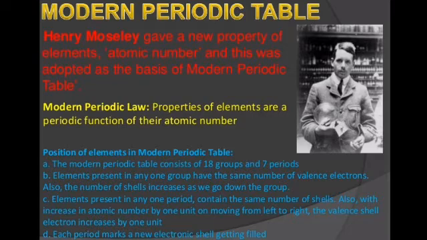Position of elements in the modern periodic table. The modern periodic table consists of 18 groups and 7 periods. Elements present in each group have the same number of valence electrons. Also, the number of shells increases as we go down the group. The elements present in any one period contain the same number of shells.